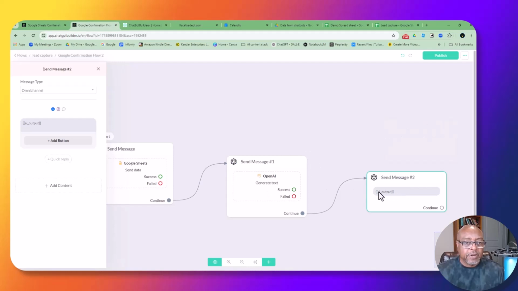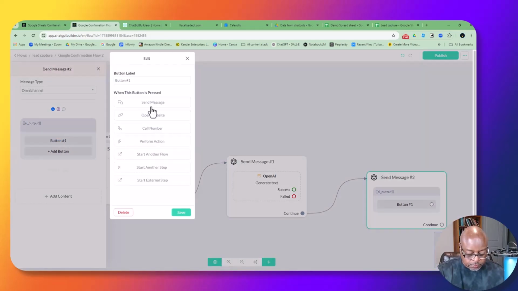So I'm going to add a button to where I can book the appointment. All right. And now I'm going to label that button book meeting. Okay. And then I'm going to have it open a website, because I'm going to send it to my Calendly calendar. So it's going to open a website. All right.